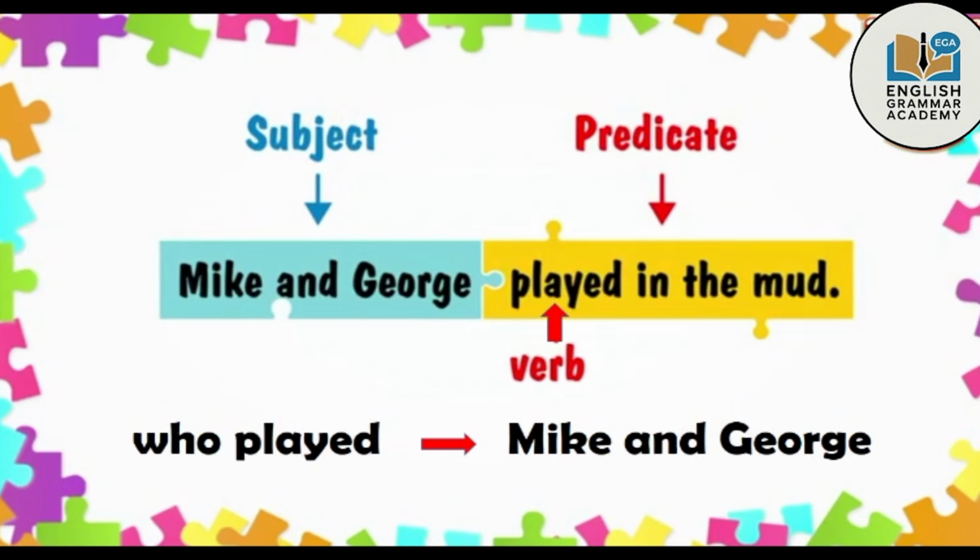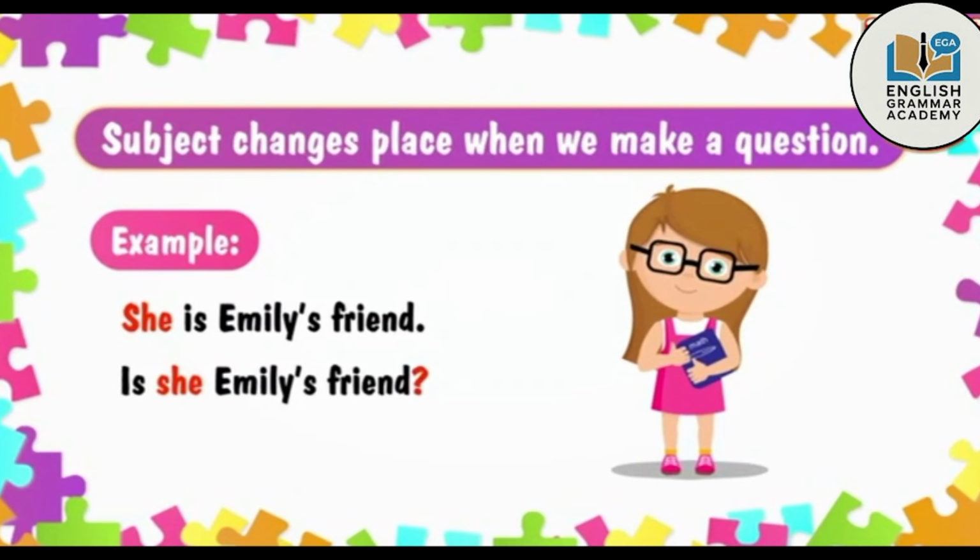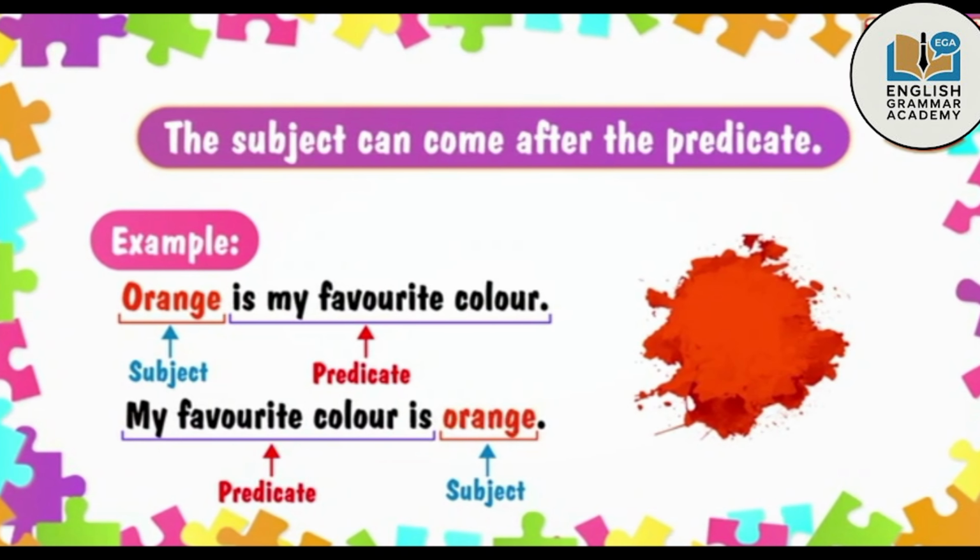Sometimes finding the subjects can be a bit tricky. You know why? Subjects change place when we make a question. In these two sentences, the subject she changes its place when a question is asked. The subject can come after the predicate. For example, orange is my favorite color. My favorite color is orange.